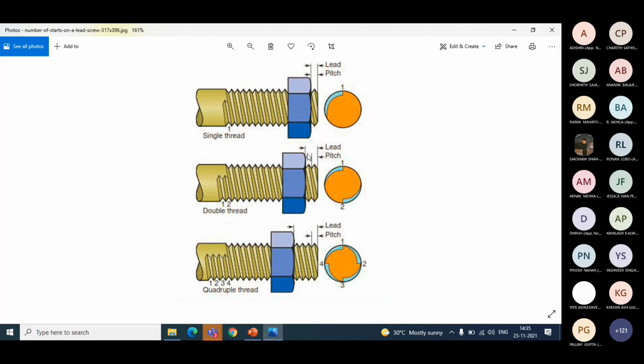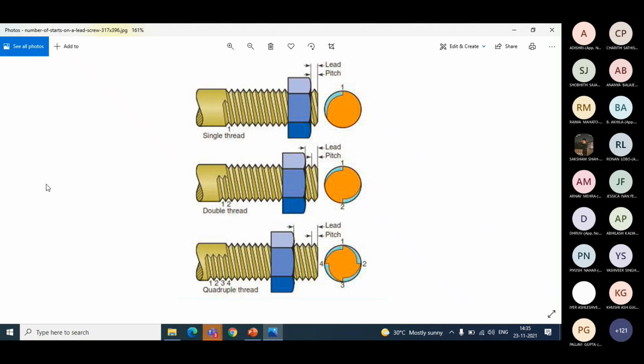When you rotate it, if the linear distance traveled is double that of the pitch, we call it a double thread. See here, the distance traveled by this nut is double. Lead is not equal to pitch here; lead is twice that of pitch. It is called a double thread. So if the lead is greater than pitch, it is always called a multi-start thread. Otherwise, it is just a single start thread.